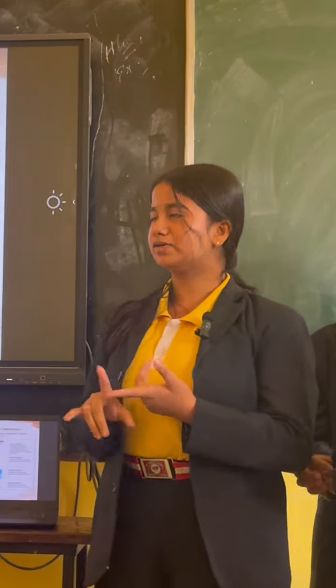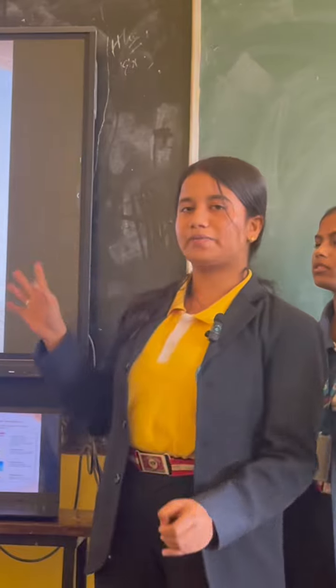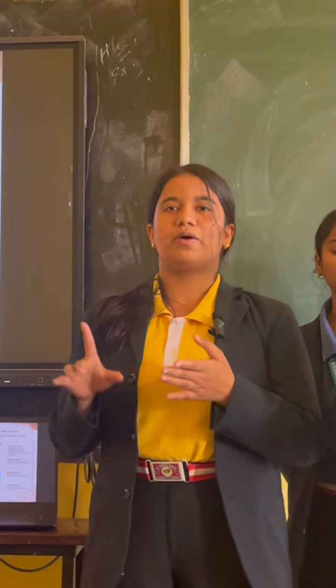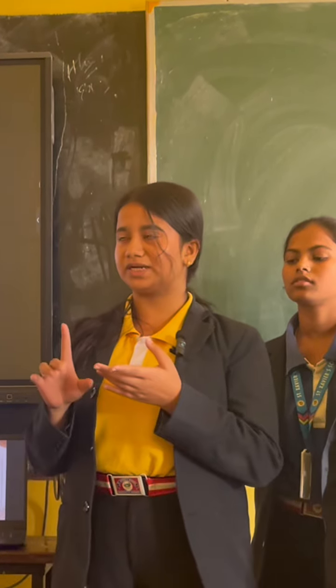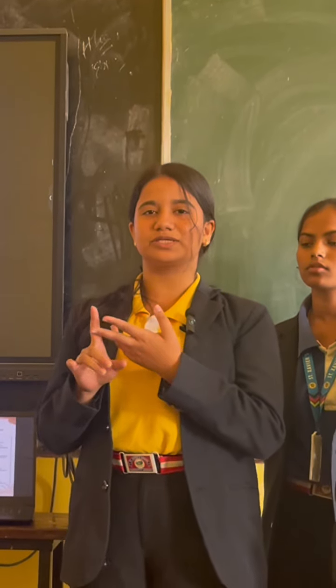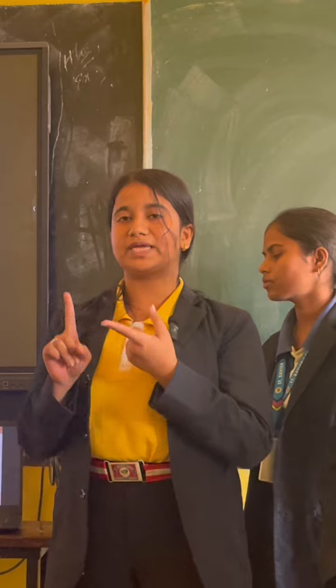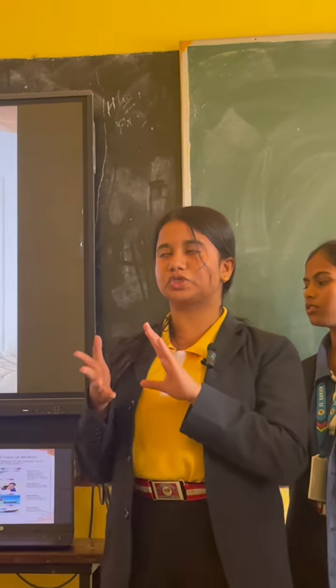So Newton's third law states that for every action there is an equal and opposite reaction, which means when one object applies a force on a second object, the second object applies an equal force back on the first object. This is also known as action and reaction force. According to this law, these forces are always equal in magnitude but opposite in direction. So here I have two examples through which you can understand it better.